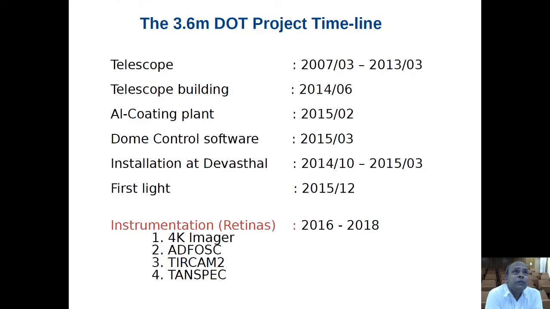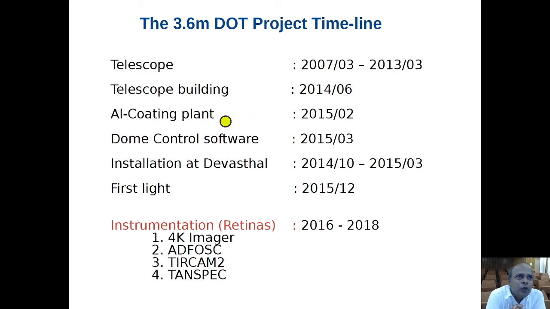Well, this has been the project timeline for this telescope. Manufacturing of the telescope happened between 2007 and 2013, so it took about 6 years to complete. Then telescope building took quite a time; it got completed in 2014.